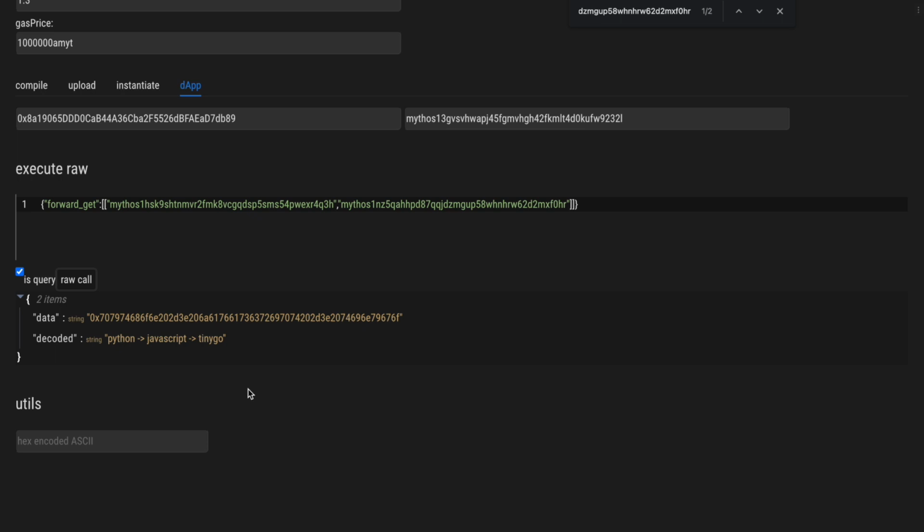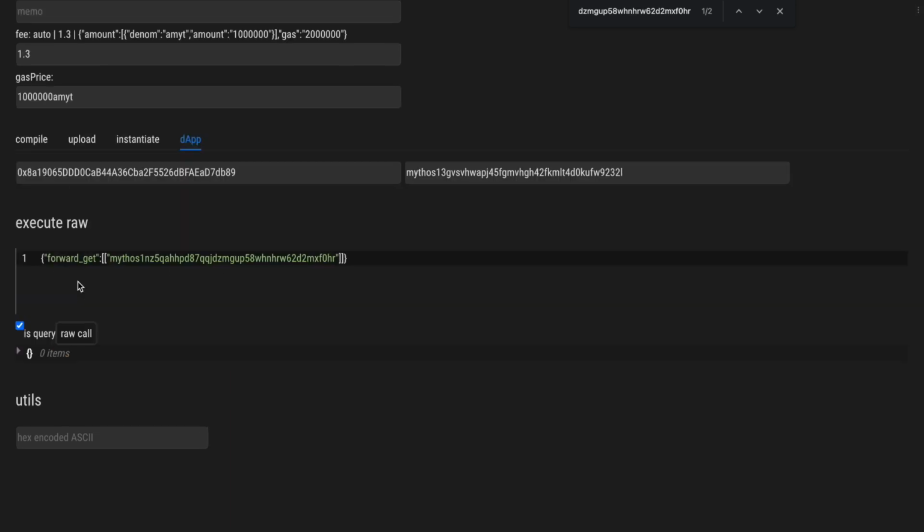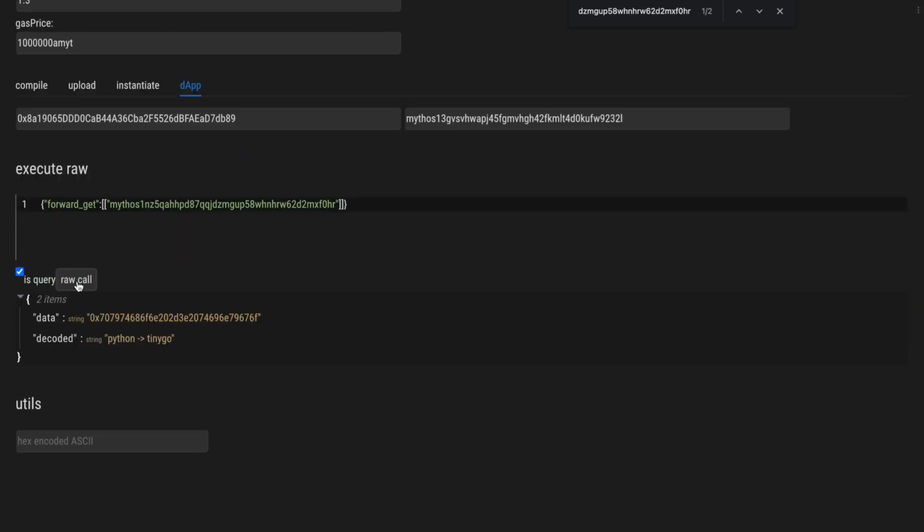So we get each of the contracts' stored variable in the order of the call, from Python to the JavaScript contract to TinyGo. And of course, we can remove one of these addresses, for example, the JavaScript contract. And now we only get Python and TinyGo.